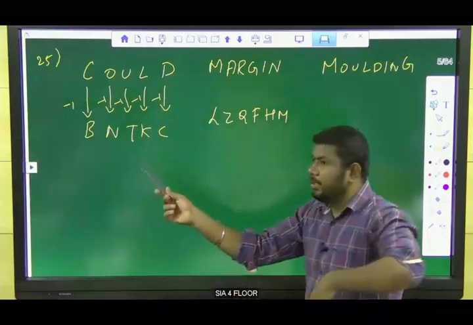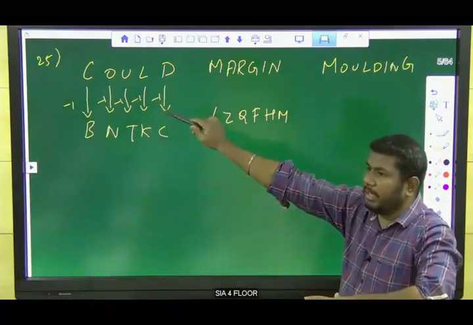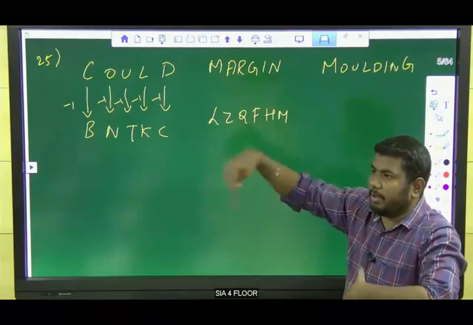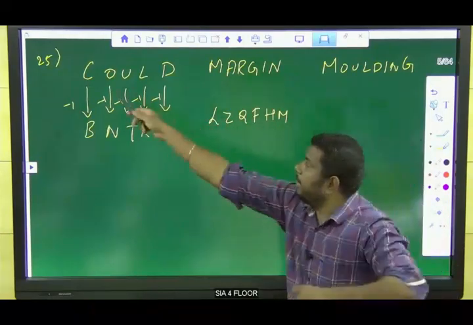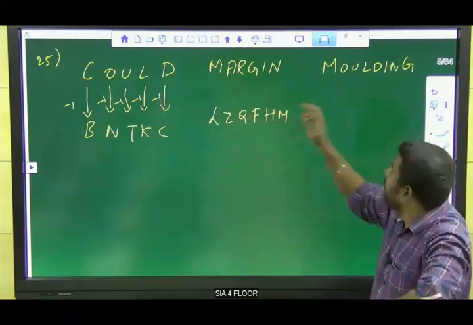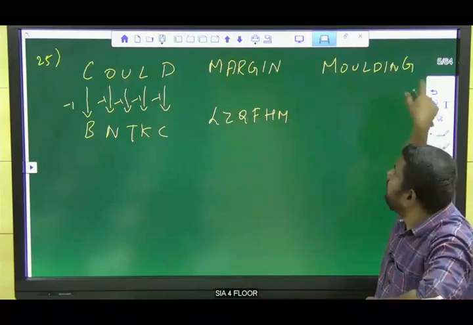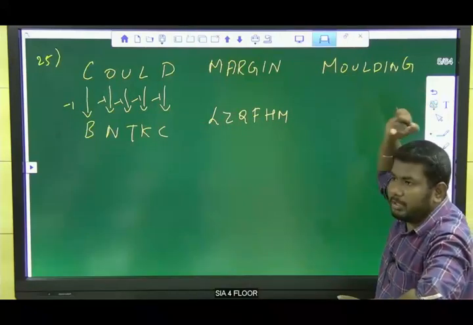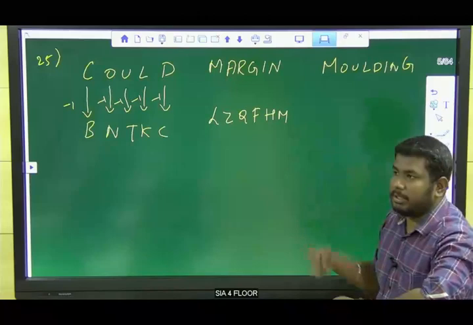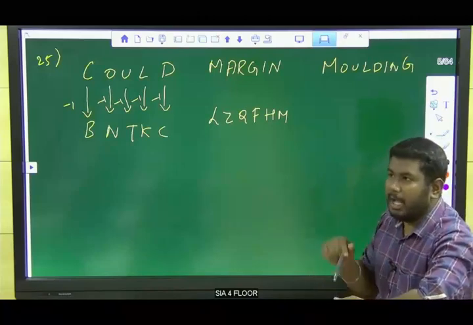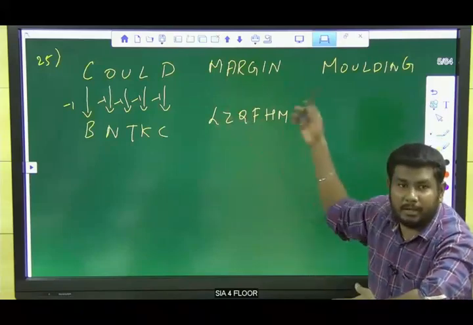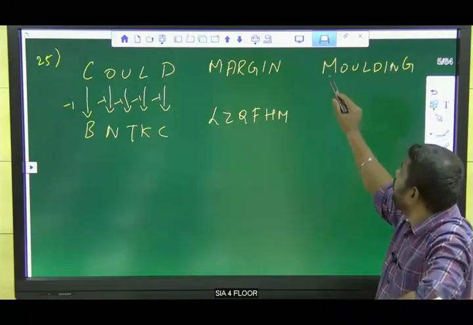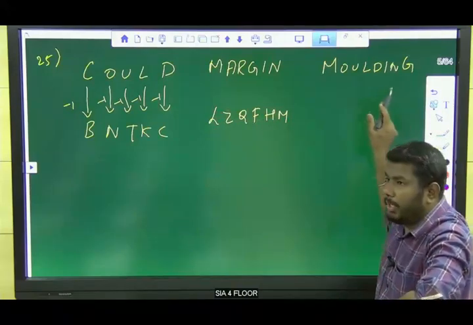And this is the logic. Now we got the logic, we should write the previous letter for the given word's letters. This is one clue. Another logic is direct logic. What is the word given here? Molding.